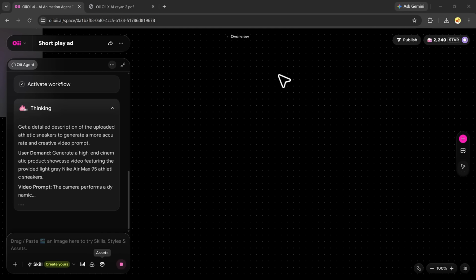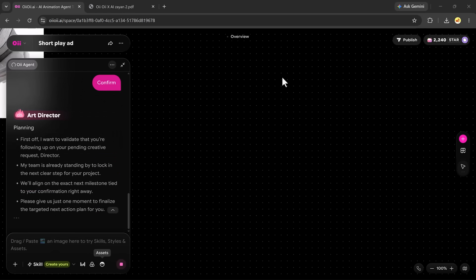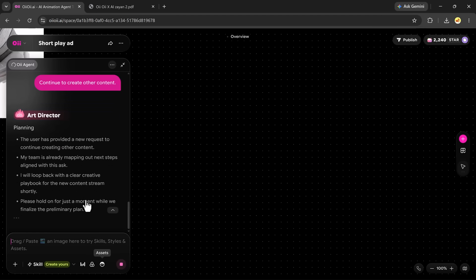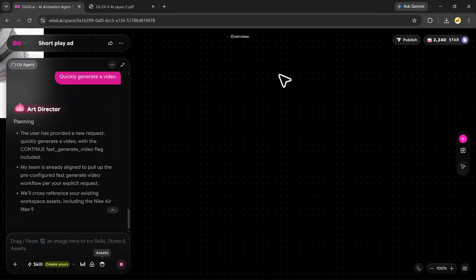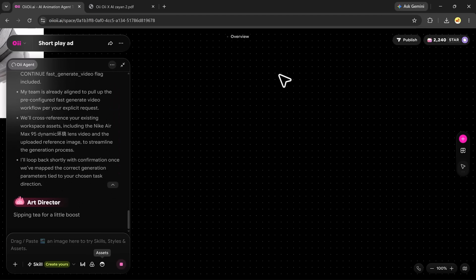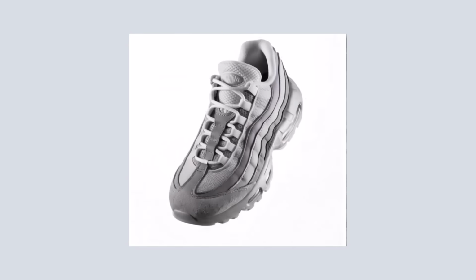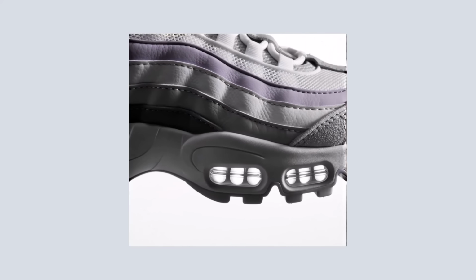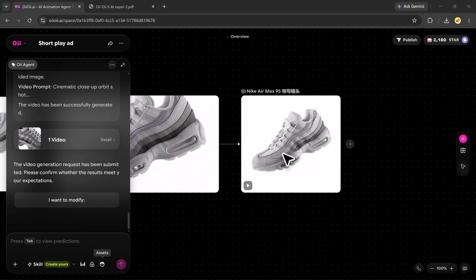OiiOii will then generate an advertising script based on the information provided. You can review the script, make changes if needed, and confirm it before moving to the next step. The platform will then generate the model, environments, and scenes for the video. Once everything is confirmed, click Generate All Videos and wait for OiiOii to create the final advertisement. And here is the finished result.